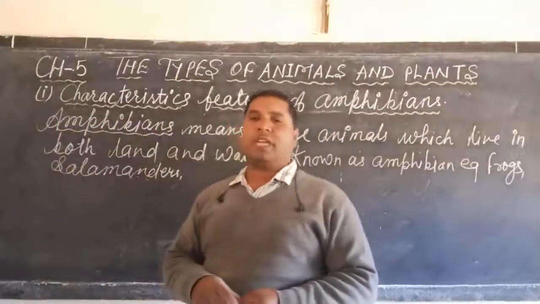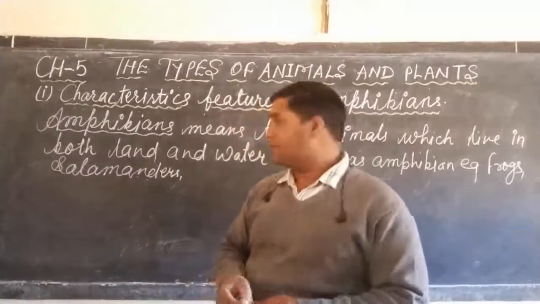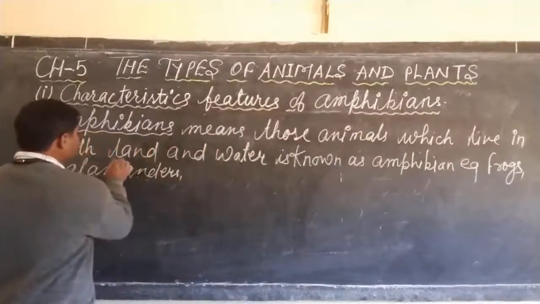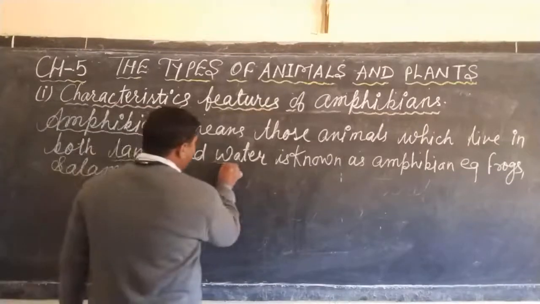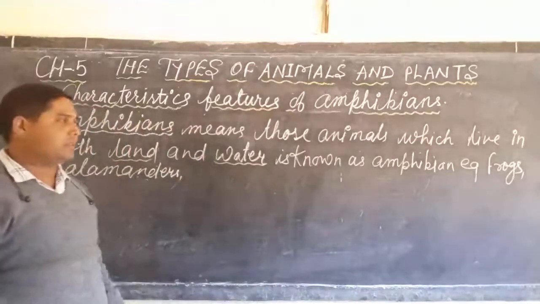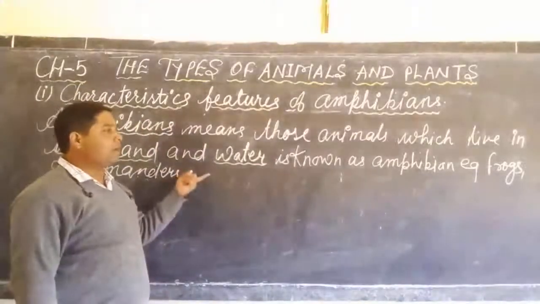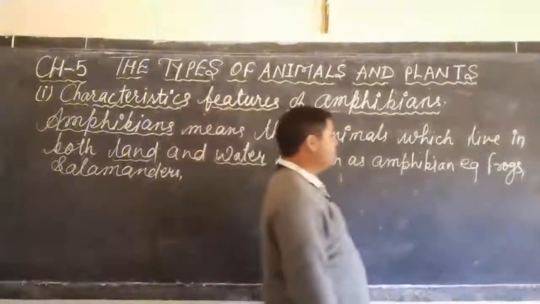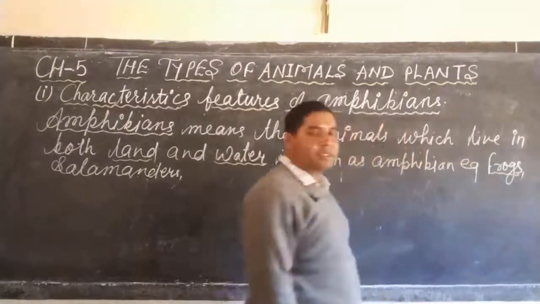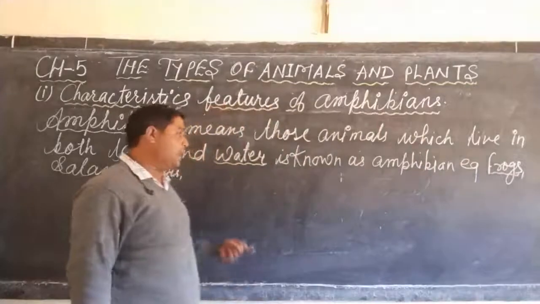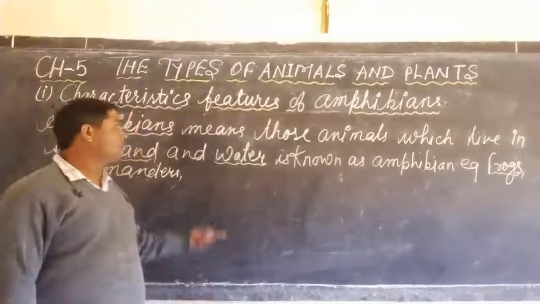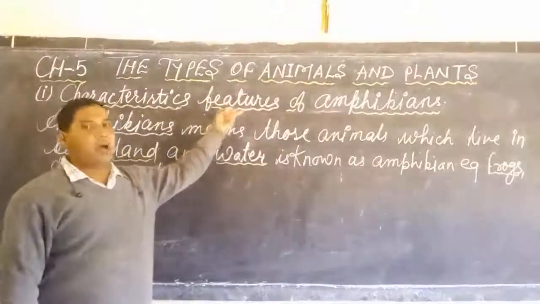So dear student, amphibians are those animals which live both on land and in water. The best examples of amphibians are frogs and salamanders. All types of frogs come under the amphibians.